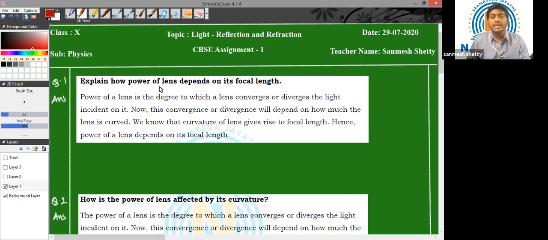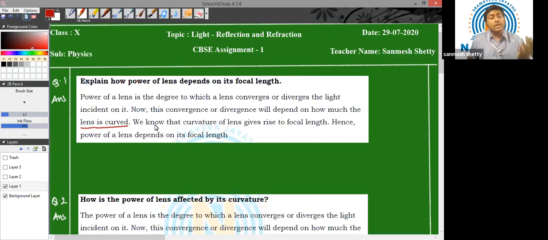Again, I repeat the question, explain how the power of lens depends on its focal length. Now, children, first of all, how do you define a power of lens? Power of lens is basically the degree of convergence or divergence of a light offered by the lens. Now, this convergence or divergence will depend on how much the lens is curved. So it will depend upon the curvature of the lens.